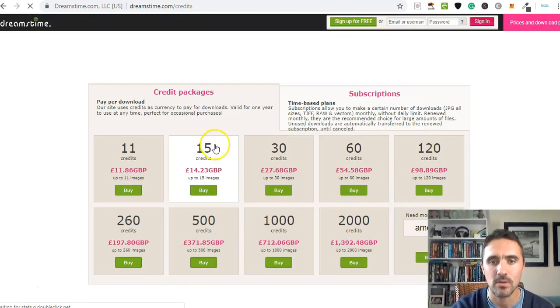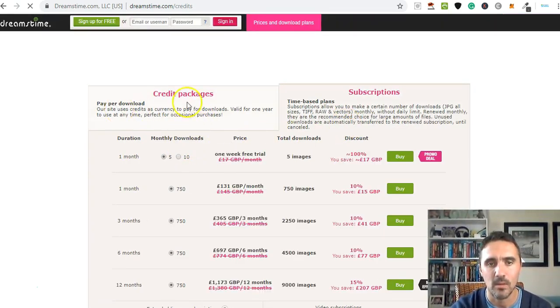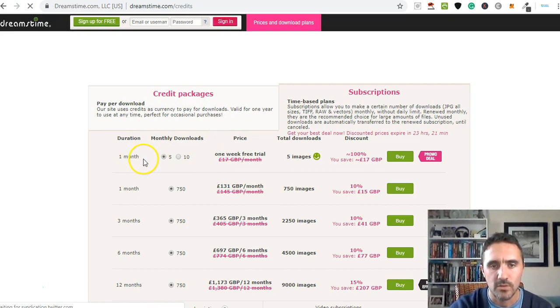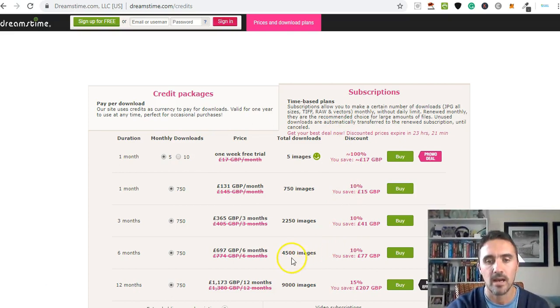So what happens is people come here and they can sign up, and you can buy credit packages, and you can also buy subscriptions, and you can see what that entitles anyone to as part of the package. So if someone wants to sign up to the credit package, they'd get a 1 month duration, in which they can download up to 5 items. Then they've got the price on here, they've got a promo deal, and then they've also got subscription packs as well, which people buy. And then obviously your images and videos are on there, people are downloading them, and you earn money from doing so. So that is today's video.